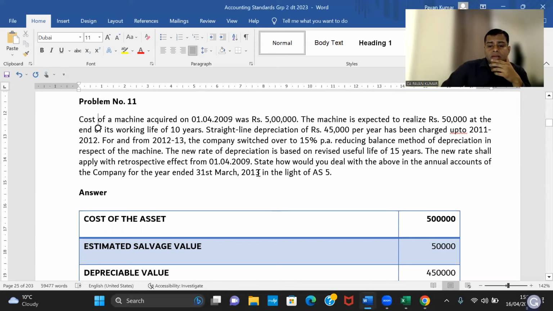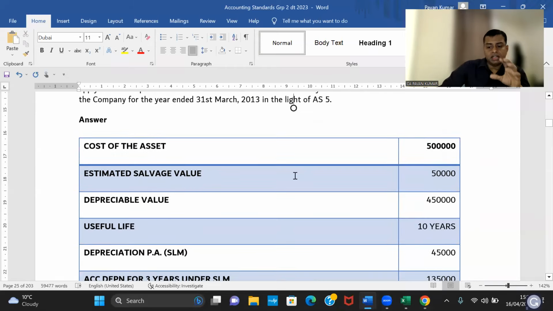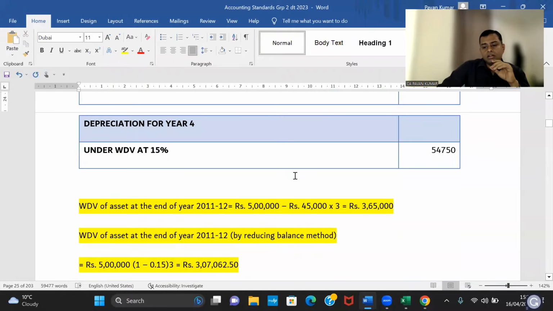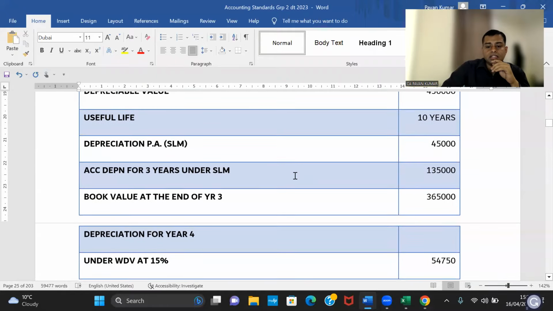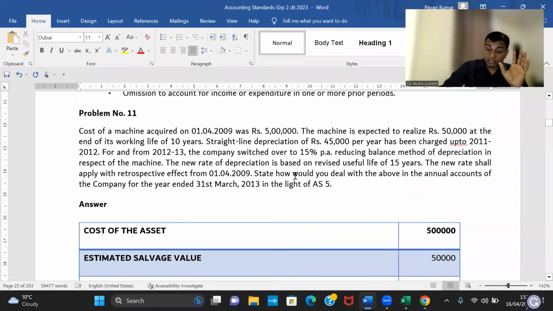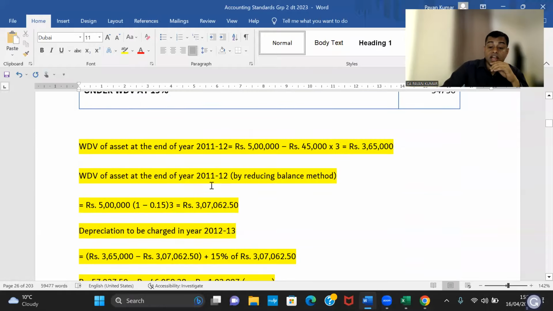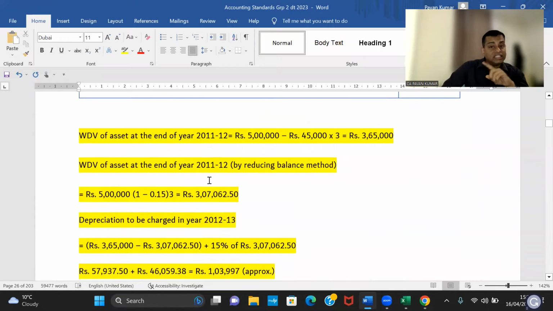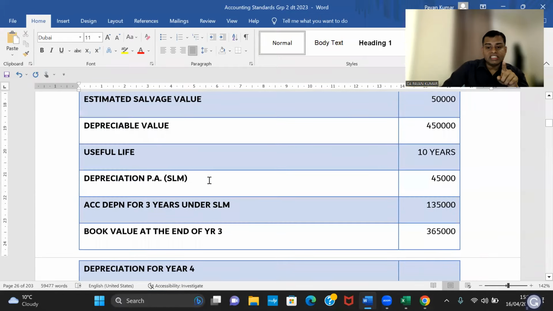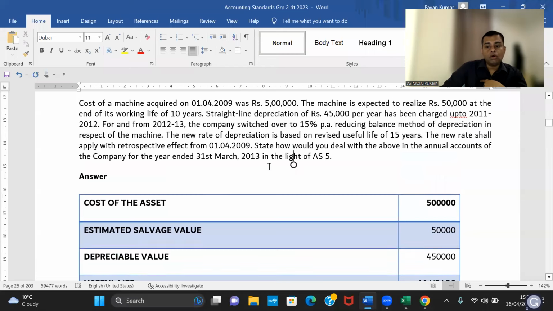Once again, the new rate should apply with retrospective effect from 1/4/2009 is the old answer. Don't follow this. There is a new question based on the same concept. I think I changed this. I changed the answer. This is the old answer. No, this is the answer given in ICAI study material. This table is there. No, this I prepared. So the answer is correct. This cannot be asked by ICAI now. ICAI, sorry, you are not supposed to ask this now.